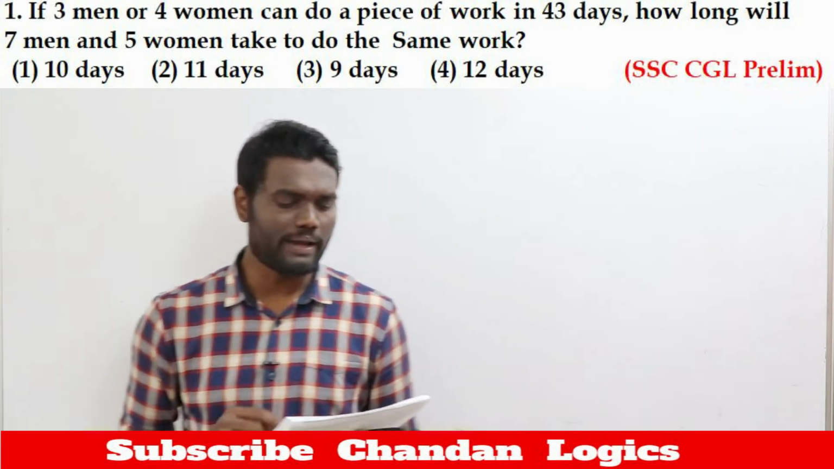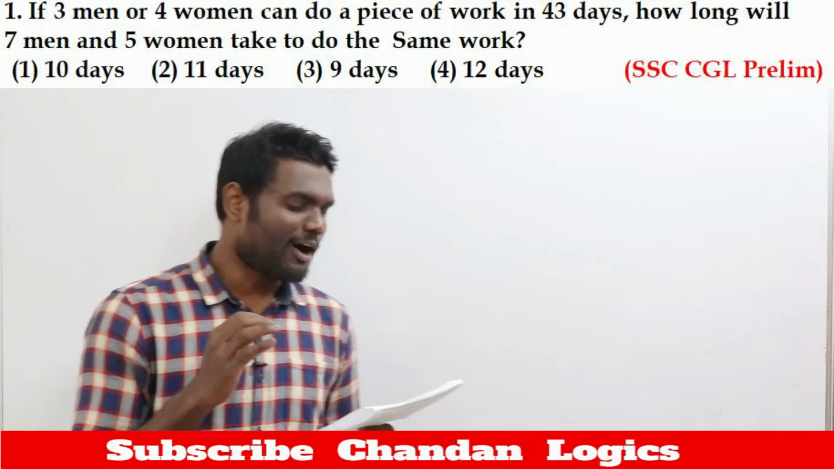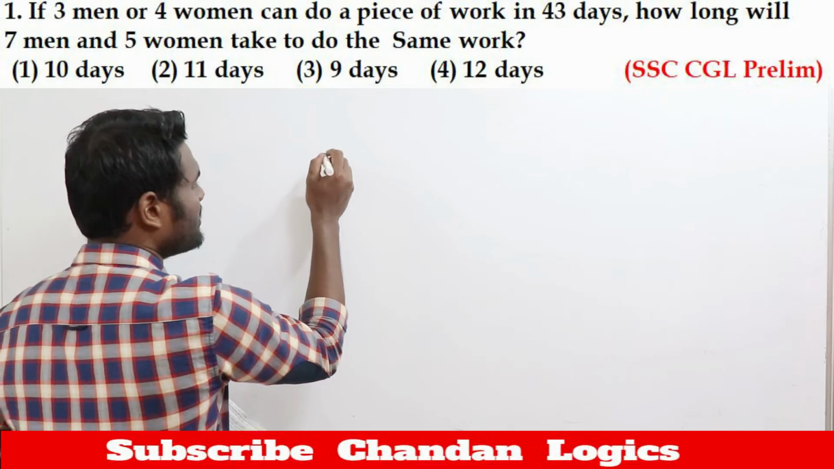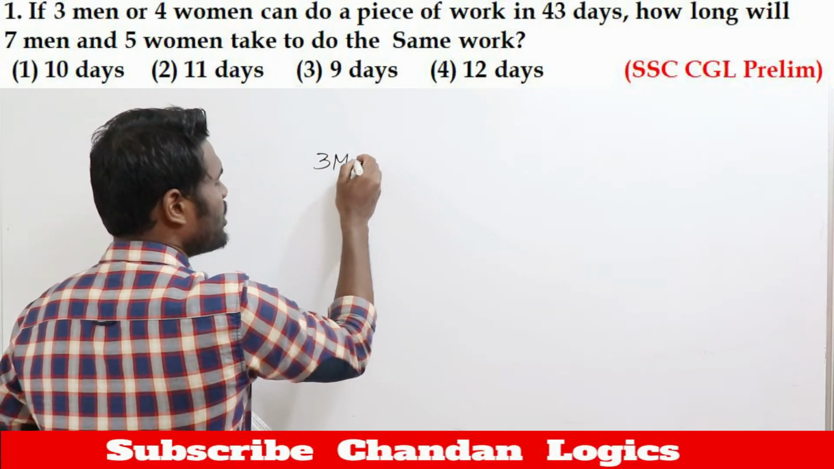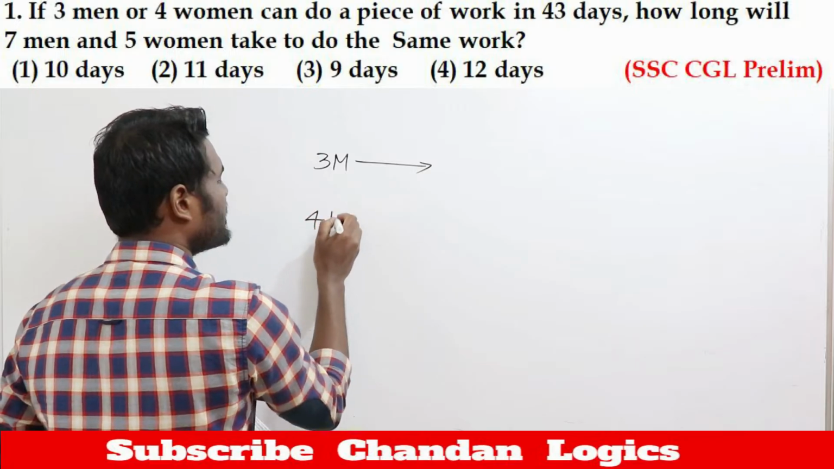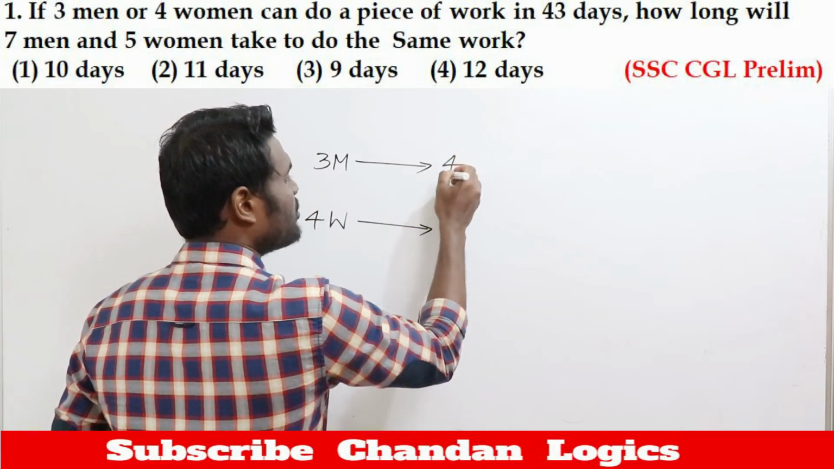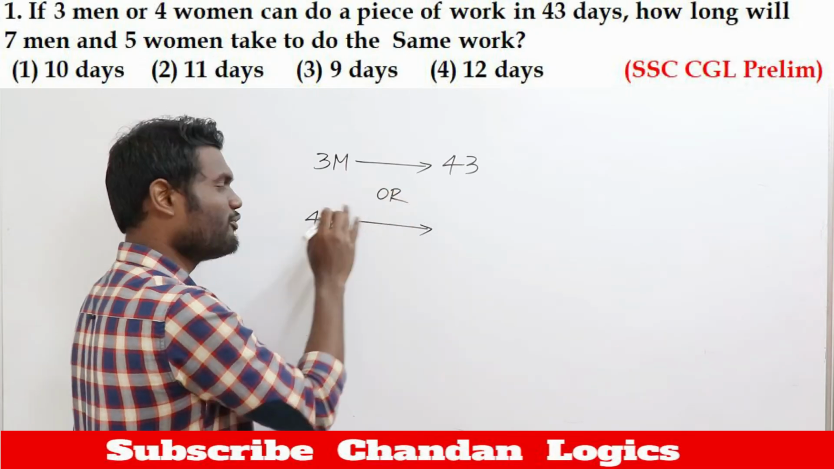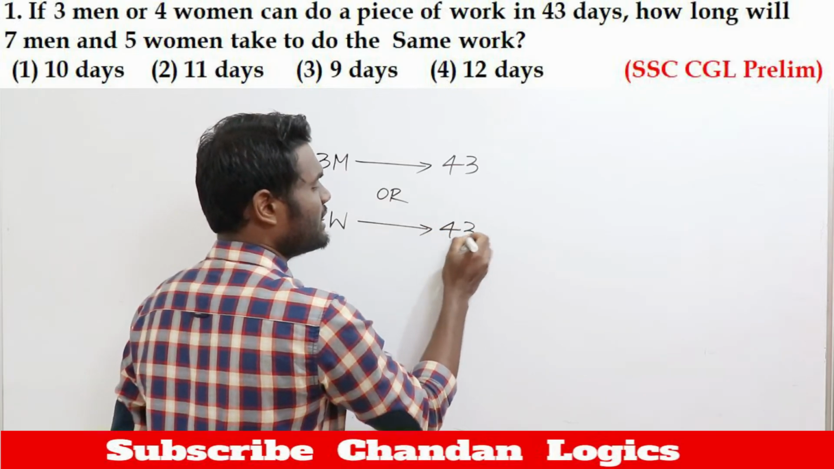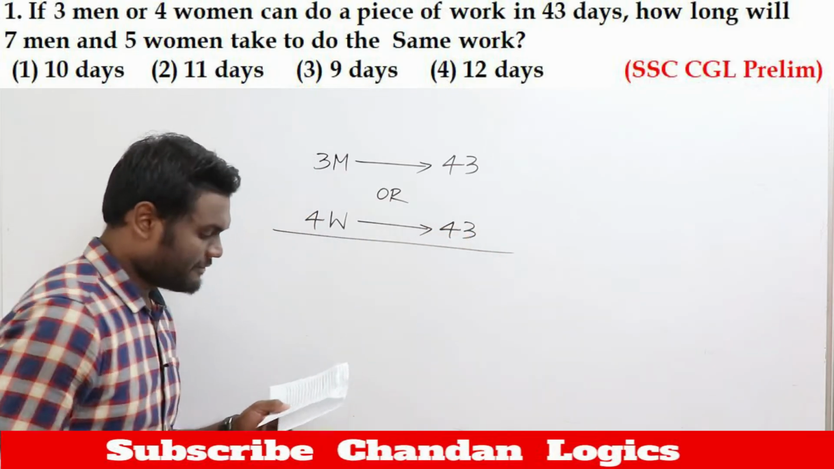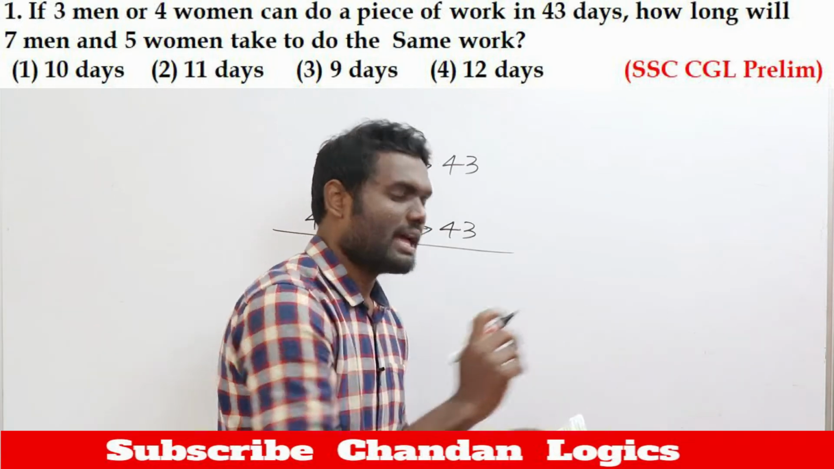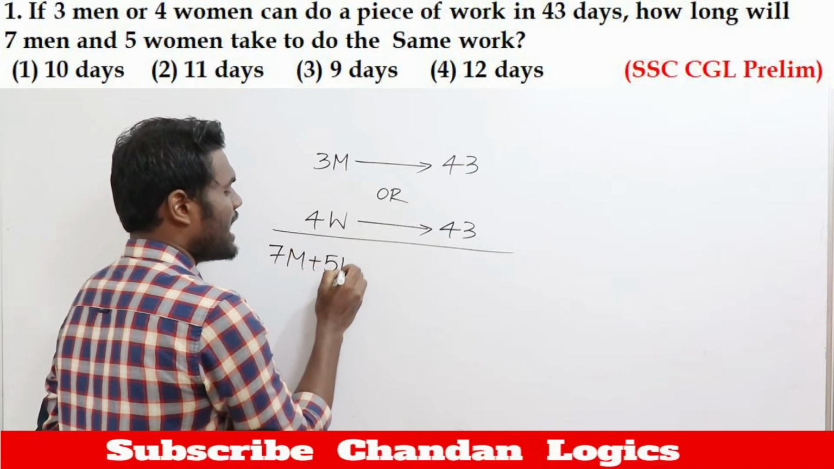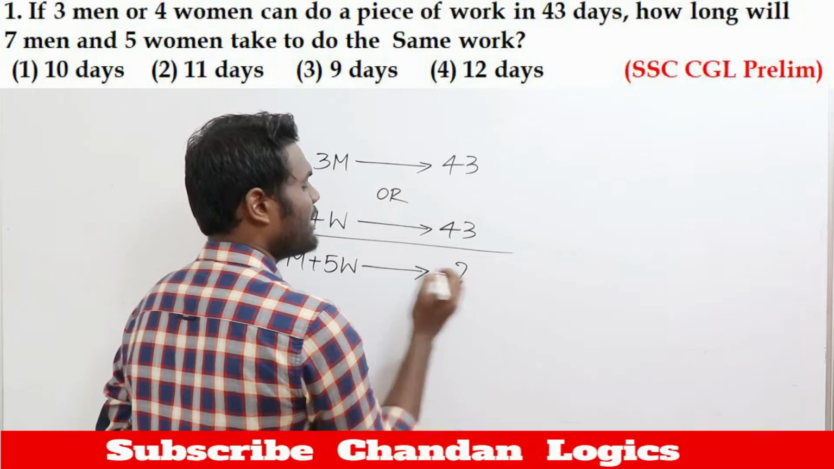The question is saying: If 3 men or 4 women can do a piece of work in 43 days, how long will 7 men and 5 women take to do the same work? So it is saying 3 men or 4 women can complete the work in 43 days. If it is 3 men working, they can complete in 43 days. Or if 4 women are working, they can also complete the work in 43 days. And the question is asking, if 7 men and 5 women work together, how many days will they take?